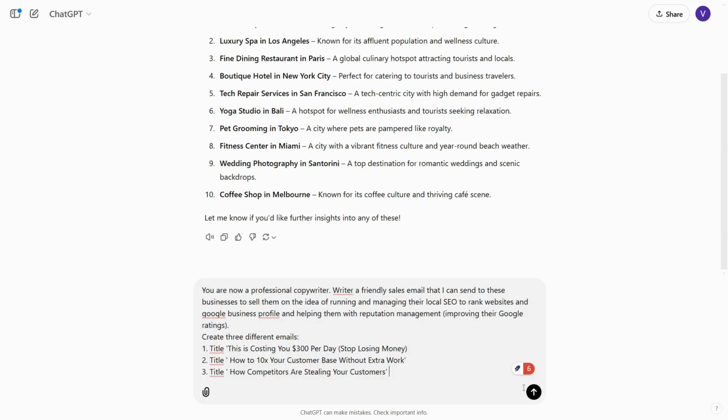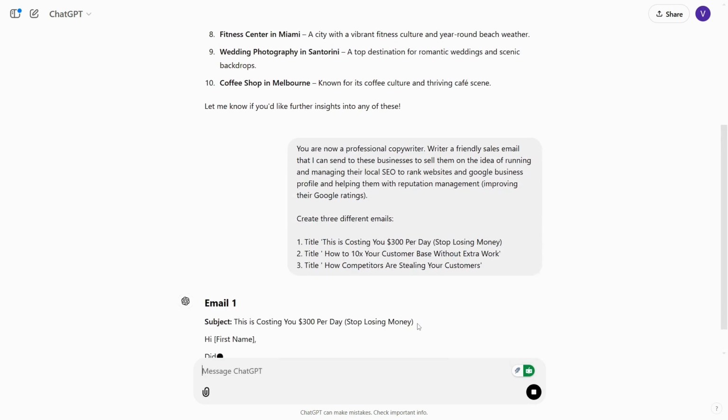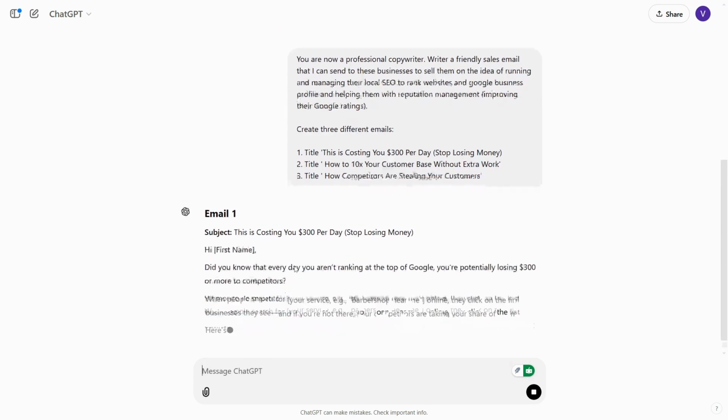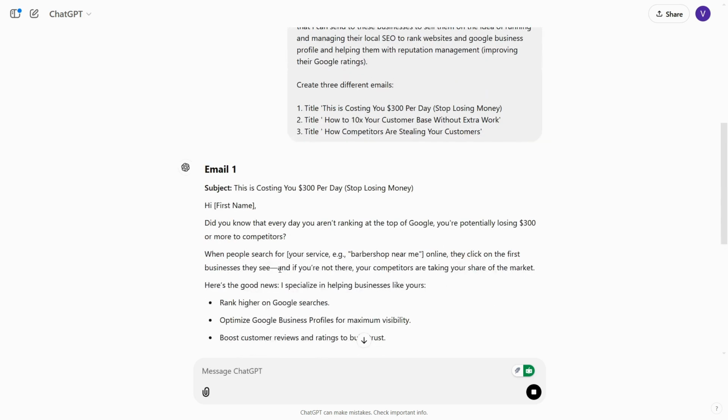Now you want to go back to ChatGPT and paste in this prompt that is asking ChatGPT to create different sales emails. So I'm basically saying you're now a professional copywriter, write a friendly sales email that I can send to these businesses to sell them on the idea of running and managing their local SEO to help them rank on Google. So now we have the first email generated over here.